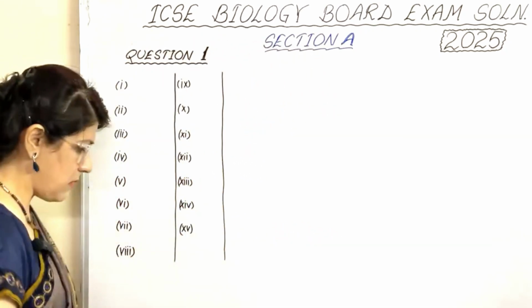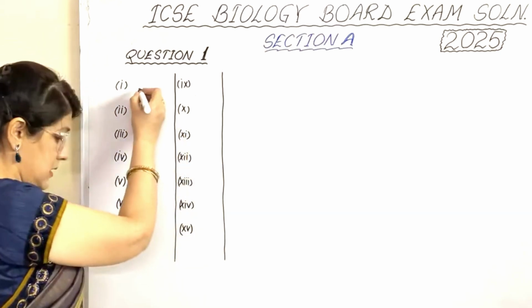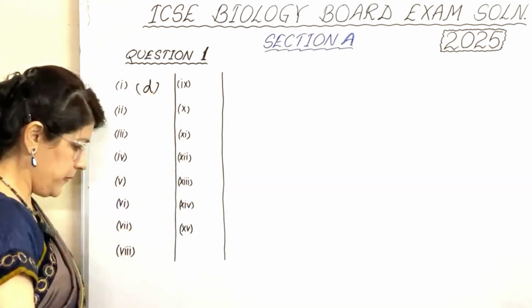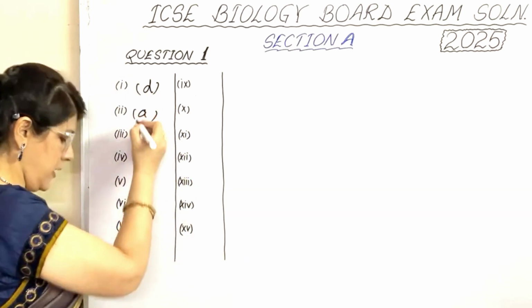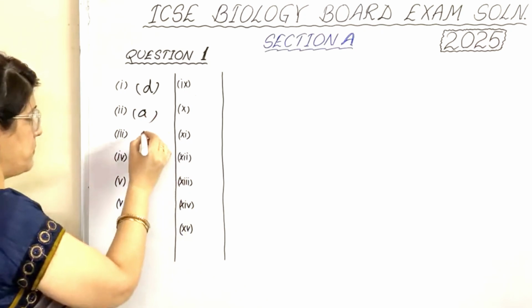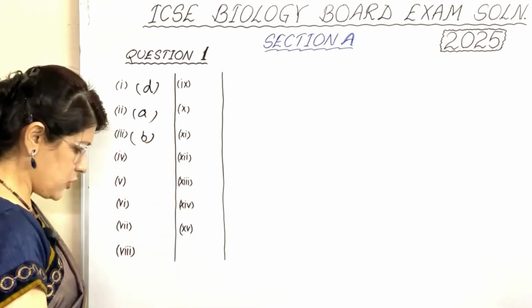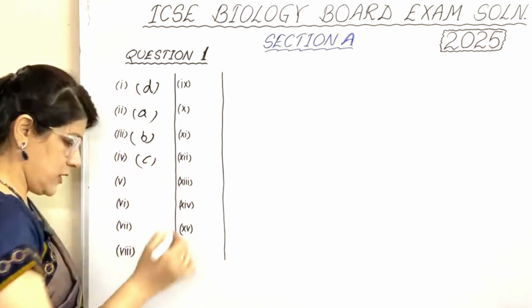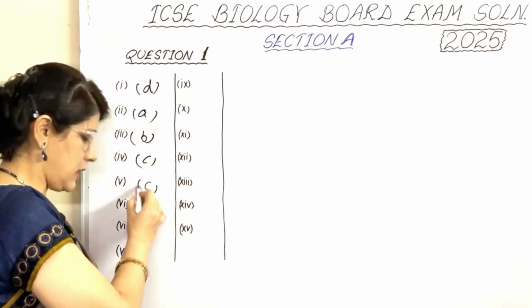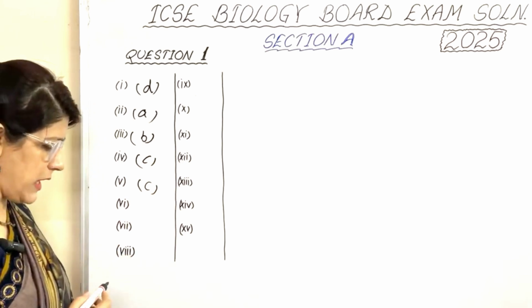According to me, part number 1 is D, natality. Now, in second part, it is A, ciliary body. In third part, it is B, assertion is false and reason is true. In fourth part, it is C, oxytocin. In fifth part, it is again C, all the offsprings will have tails.